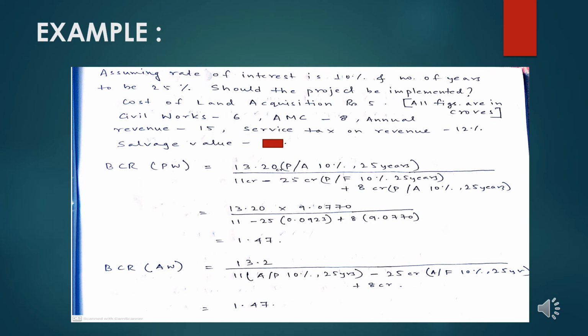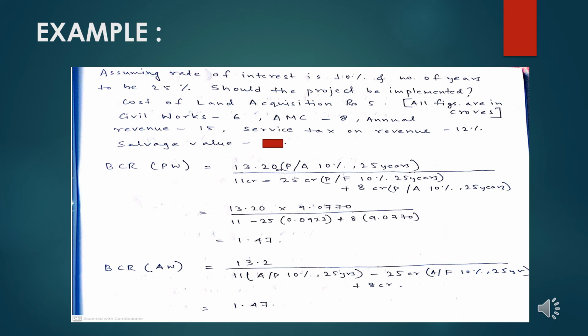Let us consider an example of benefit cost ratio. In this example, it has been mentioned that assuming an interest rate of 10% and the number of years to be 25, should the project be implemented with the given figures. It has already been mentioned that all the figures are in crores. Cost of land acquisition is given as 5, civil works 6, annual maintenance cost 8, annual revenue 15, service tax on revenue 12%, and salvage value 25.